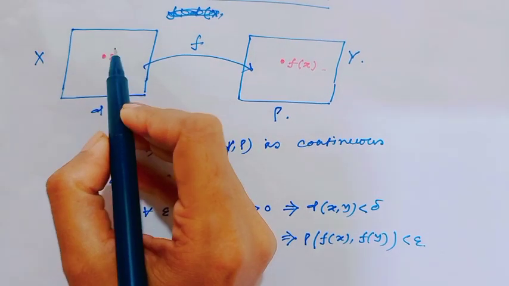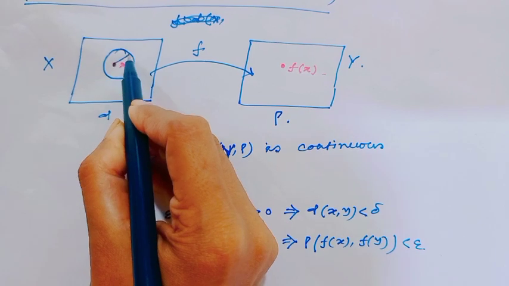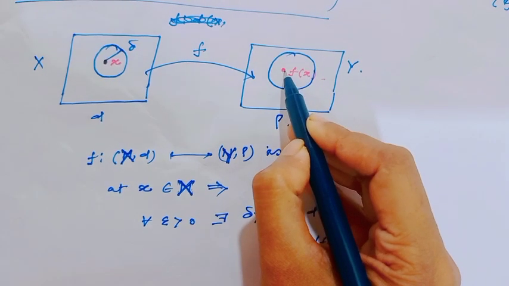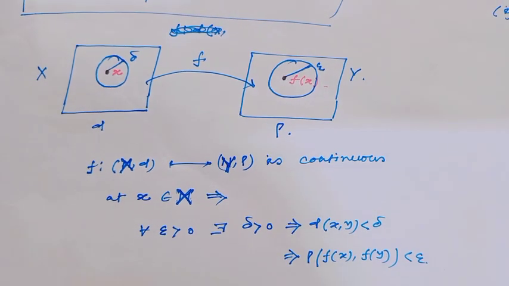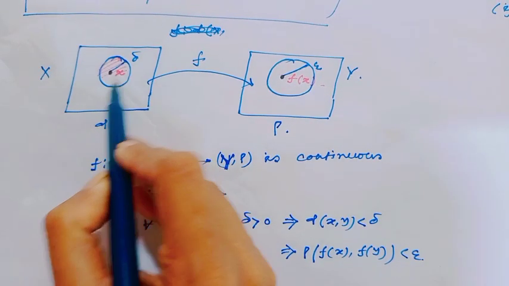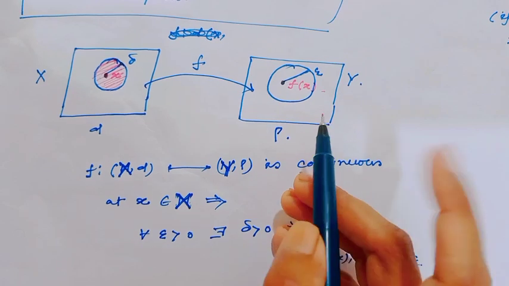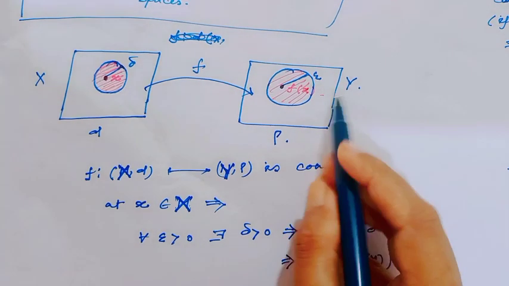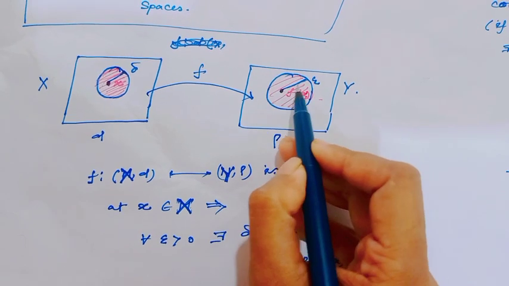That means for this ball around x with radius delta, and here this is f(x) and this distance is epsilon. d(x,y) less than delta implies rho(f(x), f(y)) less than epsilon means the image of every point of this ball, by continuity, always lies in this ball, the epsilon neighborhood, the ball containing f(x0) with radius epsilon.